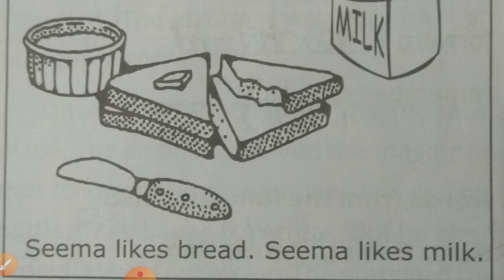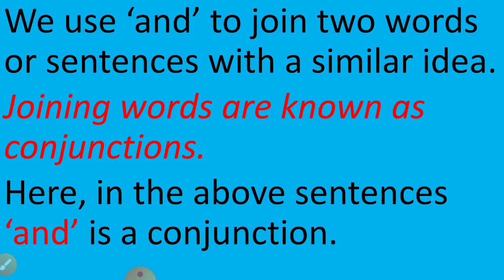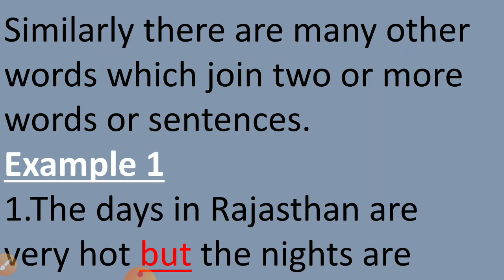Reena and Sia shall come to school. Same way, Seema likes bread and milk. We use and to join two words or sentences with a similar idea. So joining words are known as conjunctions. Here, in the above sentences, and is a conjunction.